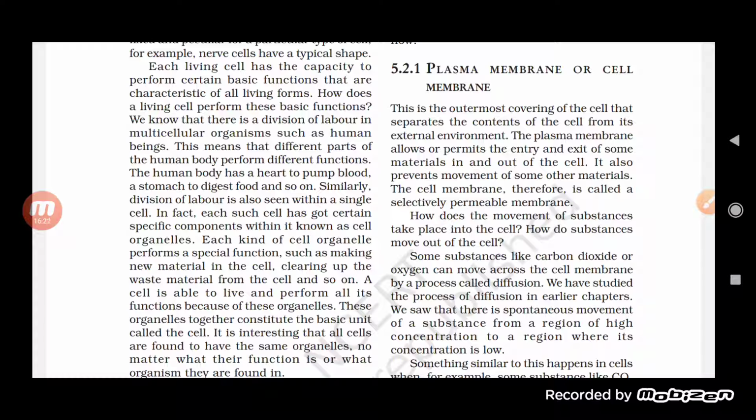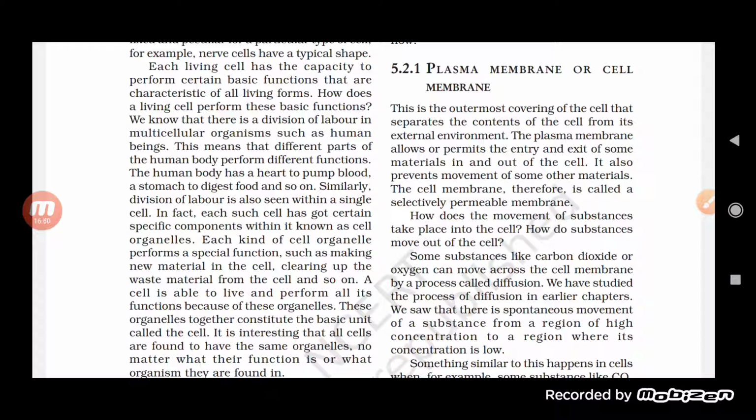It does not allow all of the material, but only allows a few of them to pass through it. Because of that, it is a semi-permeable or selectively permeable membrane. So why is the plasma membrane a selectively permeable membrane? Because it allows or permits the entry and exit of some material in and out of the cell.